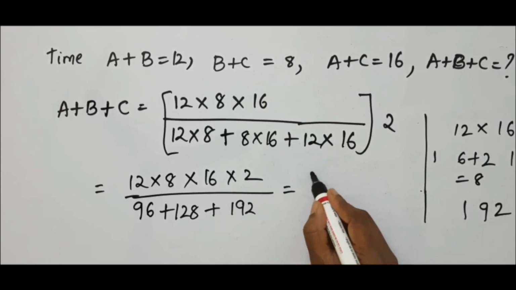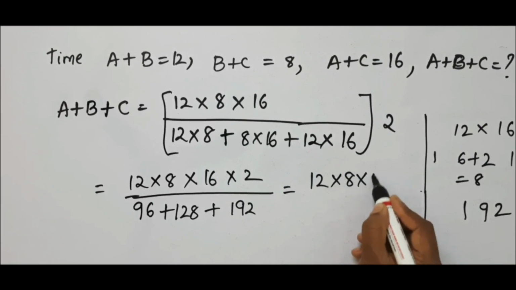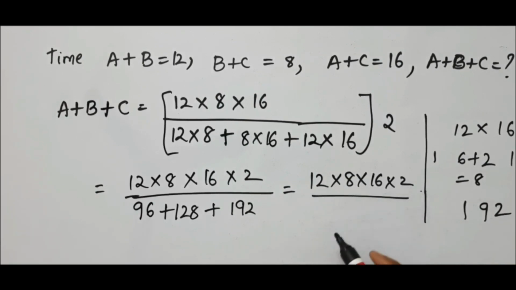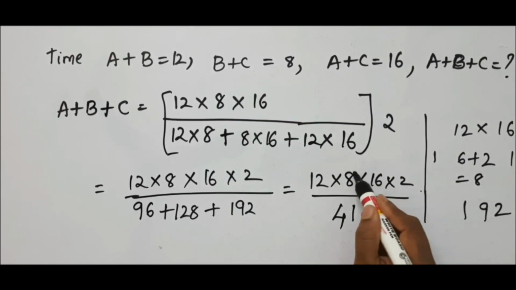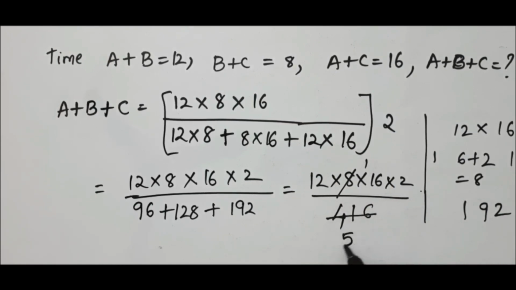This is equal to 12 into 8 into 16 into 2 whole divided by, the value will be 7, 8. 8 plus 8 is nothing but 16 and here it is 1. Is it not? So it is 18, 19, 20. 20 plus 1 is nothing but 21. 2 plus 1 and 2. Here it is 2. So 3, 4. So we got 416. Now if we cancel, this goes with 8 ones and it is 8 fives and it is 2. 52, so you will get 416.